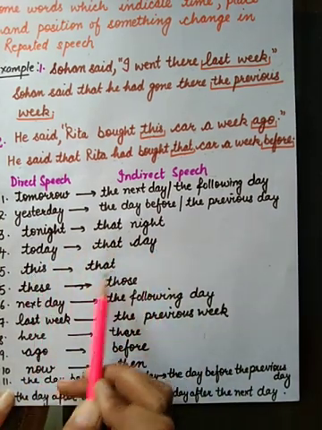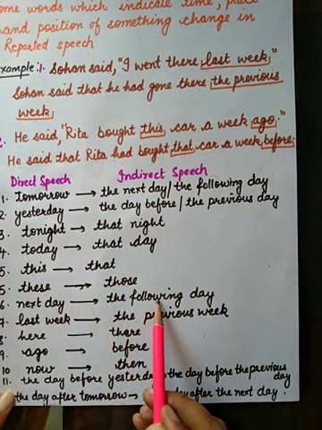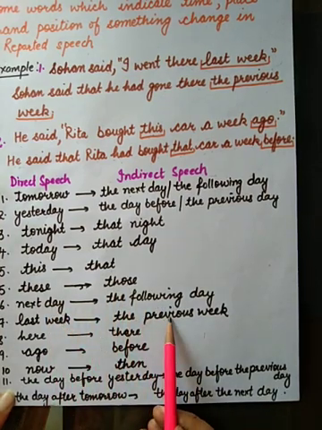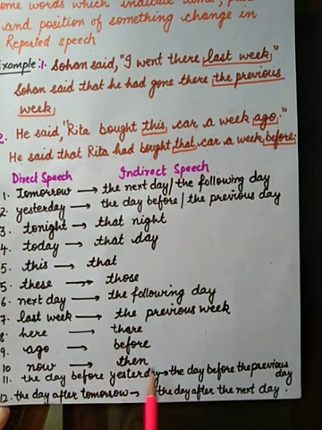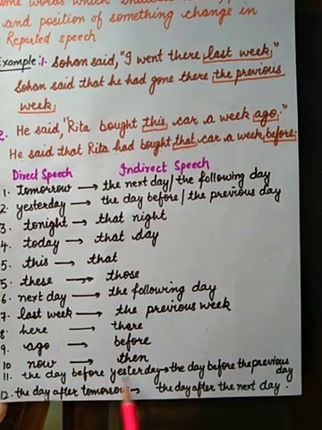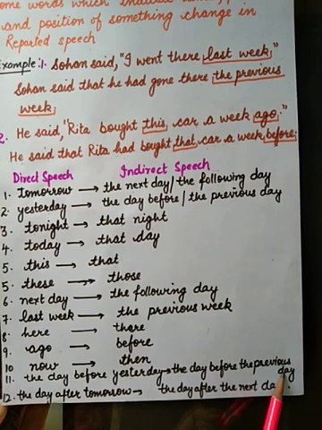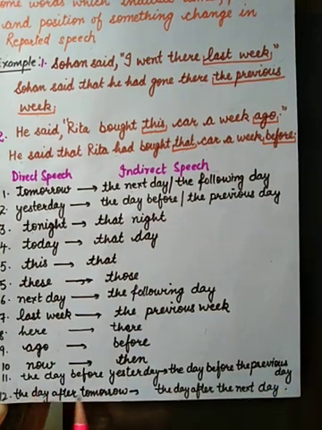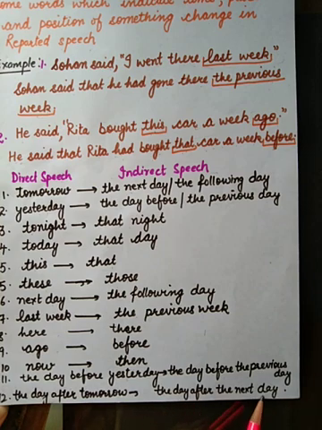This changes to that, these changes to those, last week becomes the previous week. Here becomes there, ago becomes before, now becomes then. The day before yesterday changes to the day before the previous day. The day after tomorrow changes into the day after the next day.